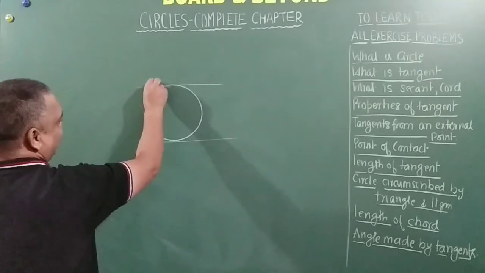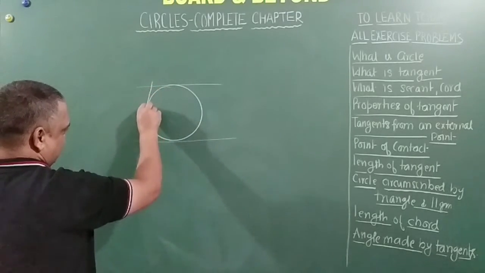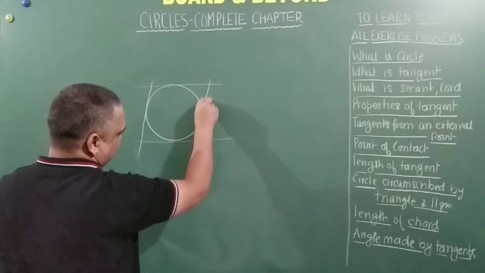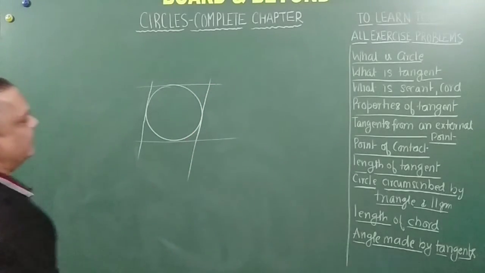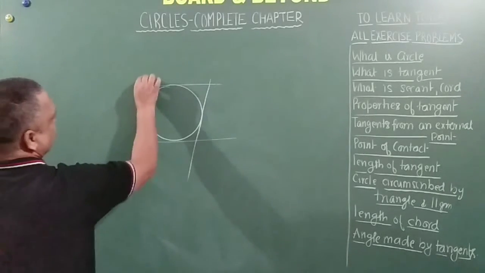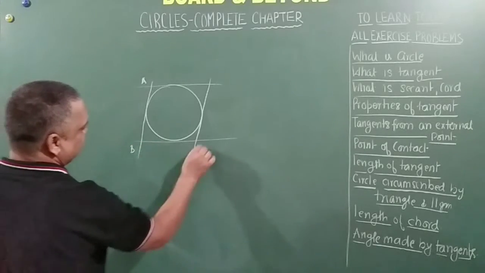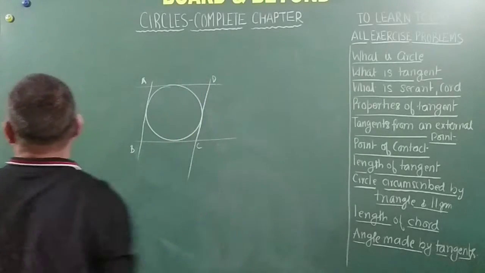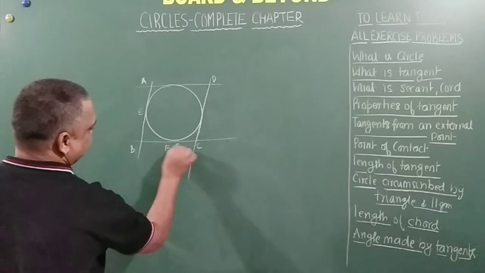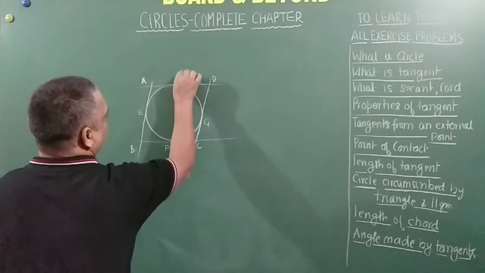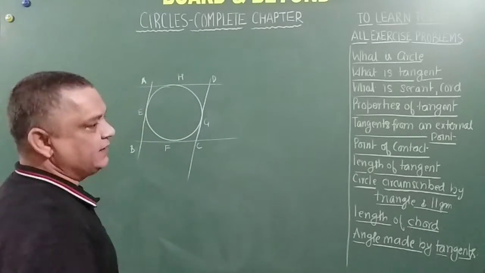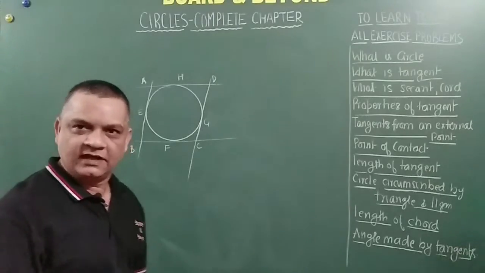And parallel to this, right? So my required parallelogram is ABCD, and the points of contact are E, F, G, H. I need to prove that ABCD is a rhombus, right, friends?